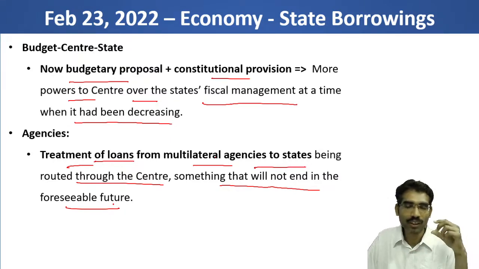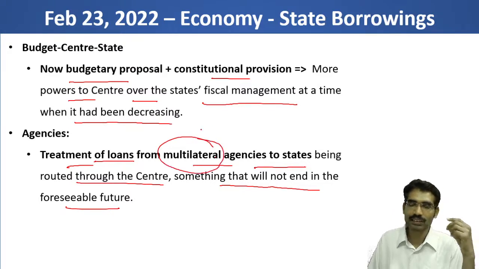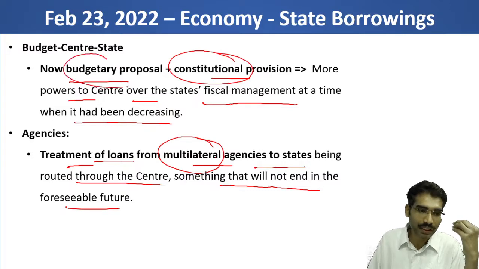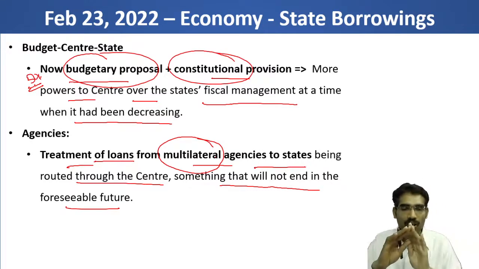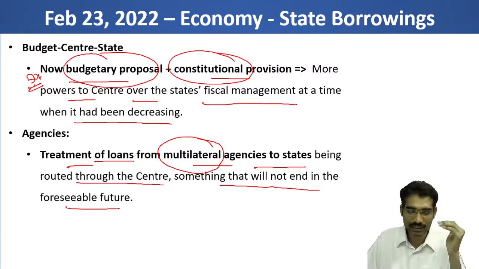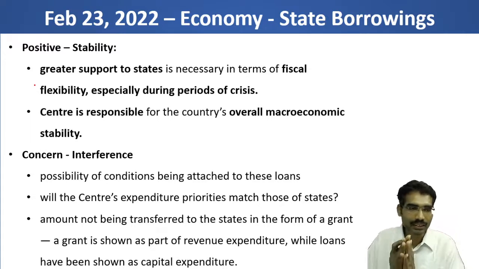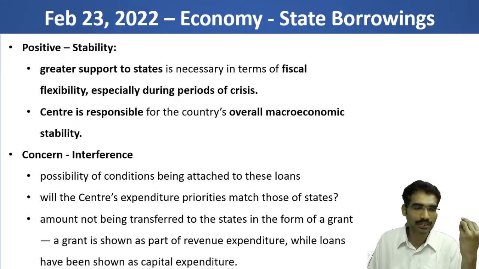Now read all these three issues: taking loans from multilateral agencies, the constitutional provision, and this budgetary proposal for a 50-year lock-in period. Combined, there is apprehension that the autonomy of the states in the financial space, or fiscal space, is affected. However, the article is saying that there are some positives also.